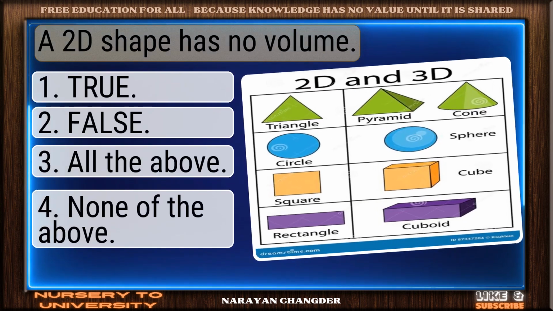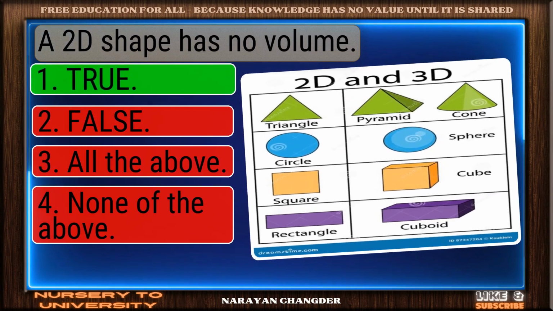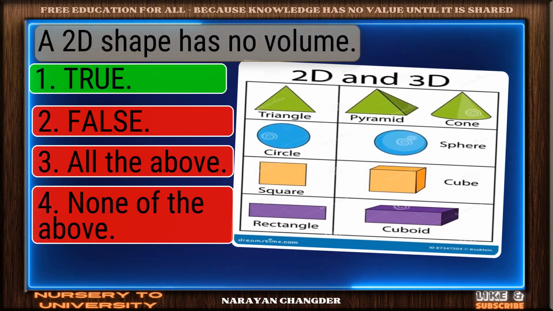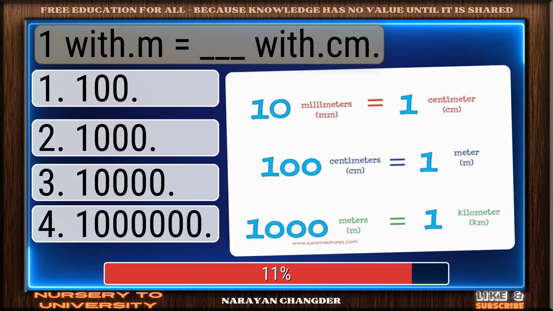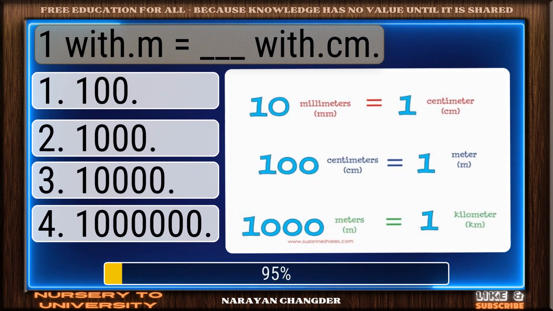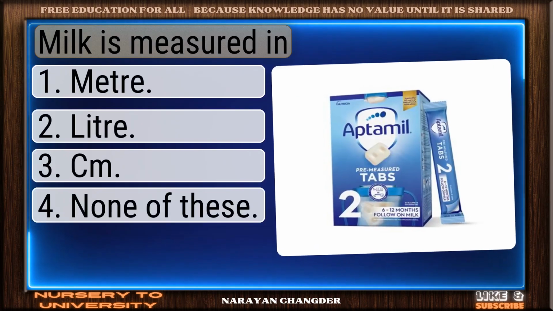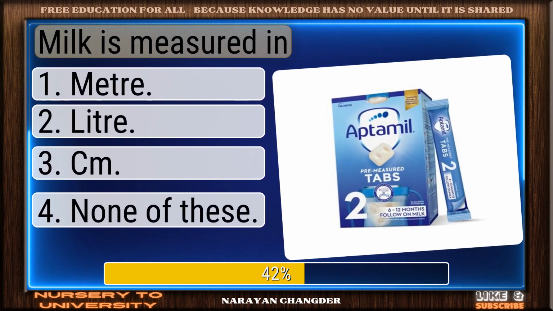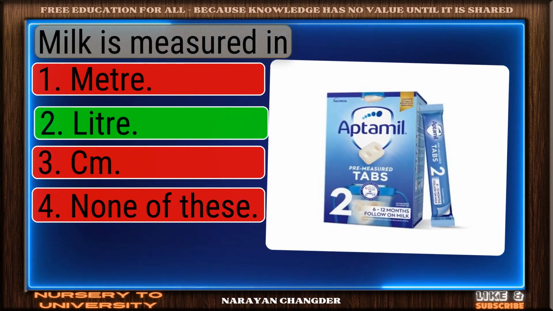A 2D shape has no volume. Excellent. True is a brilliant choice. 1 m equal to dash cm. Good thinking. 100 is the right answer. Milk is measured in. Great job. Liter is the accurate answer.